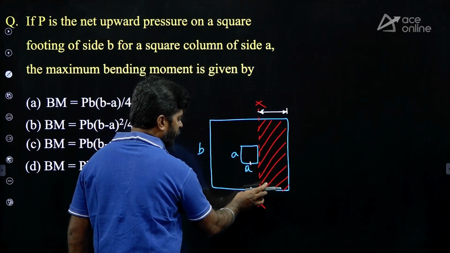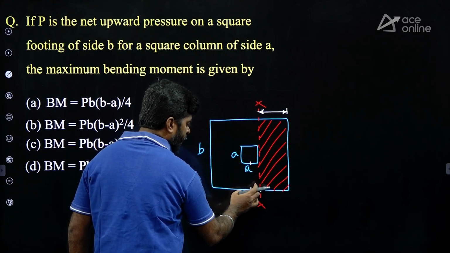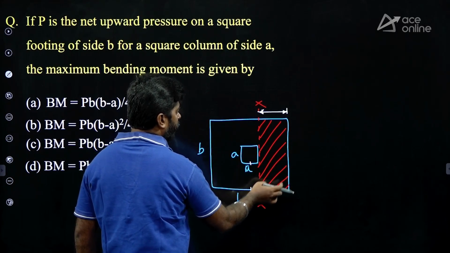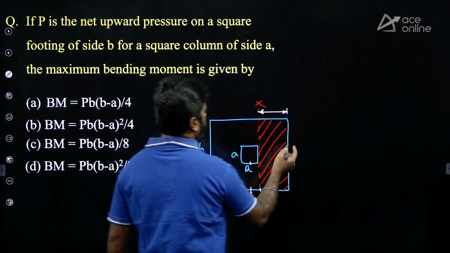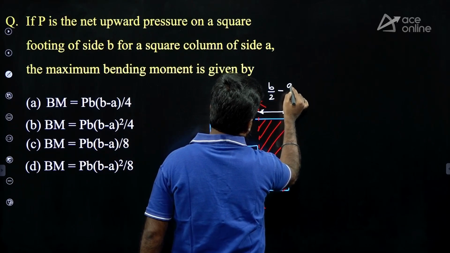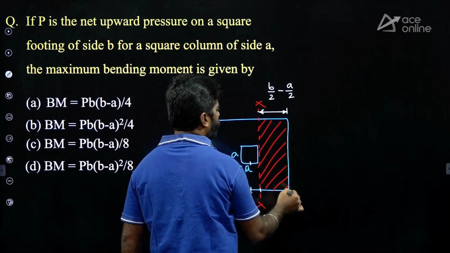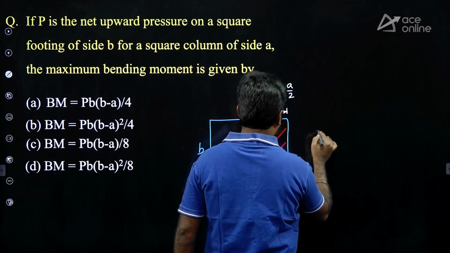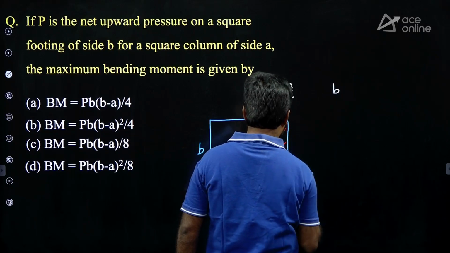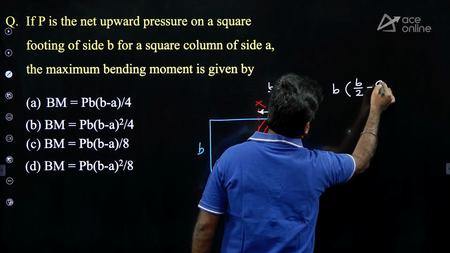So from here to here is a by 2, and from here to here is B by 2 minus a by 2. So this area will be B into (B by 2 minus a by 2).